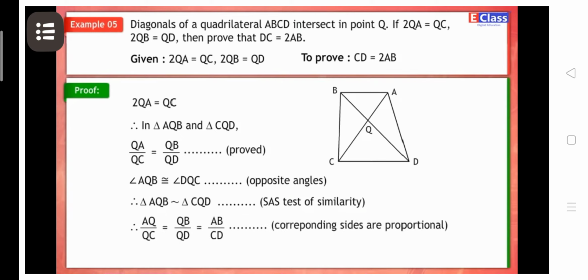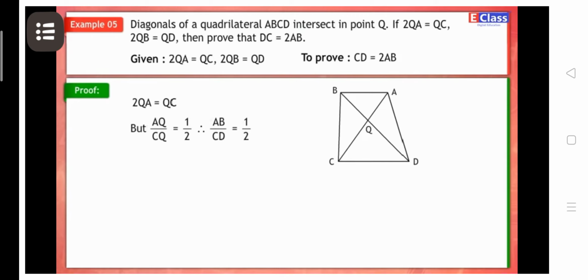Therefore, AQ upon CQ is equal to QB upon QD is equal to AB upon CD, because the corresponding sides are proportional. But AQ upon CQ is equal to 1 upon 2. Therefore, AB upon CD is equal to 1 upon 2. Therefore, 2AB is equal to CD.